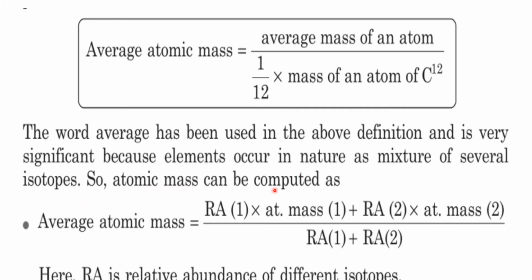So, average atomic mass is equal to the relative abundance of the first isotope times its atomic mass, plus the relative abundance of the second isotope times its atomic mass, and so on, divided by the sum of the relative abundances, depending on the number of isotopes of that element available in nature.